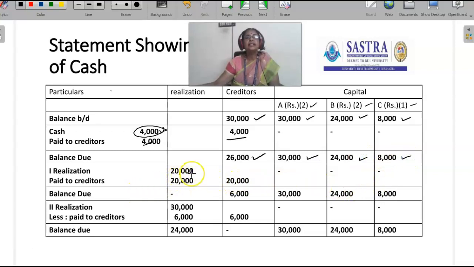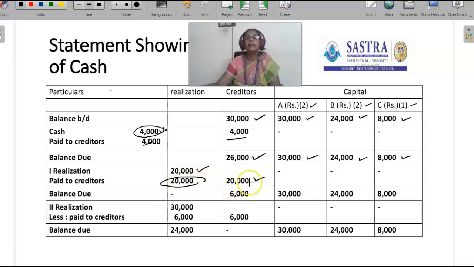Then the first realization amount is 20,000 rupees. It is given in the problem. So the balance due for creditors is 26,000. From this 26,000, we have to deduct 20,000, that is the first realization amount, which has to be used by the firm to settle the creditors.